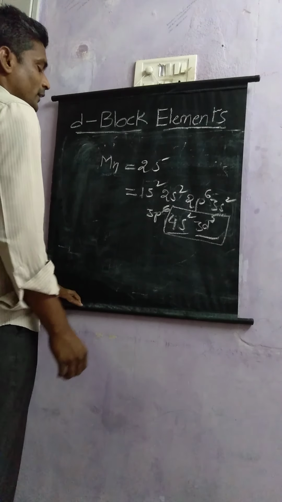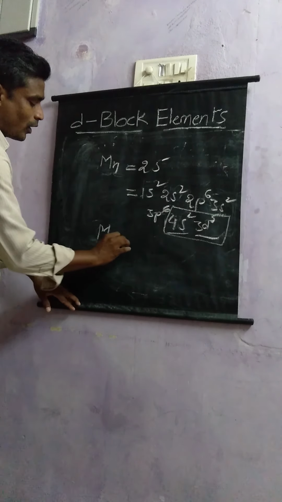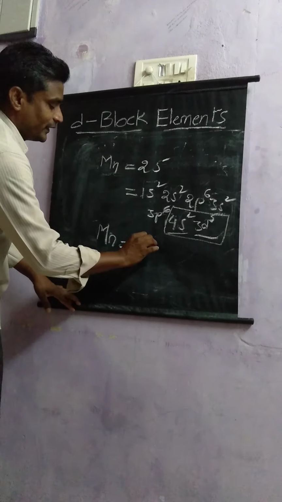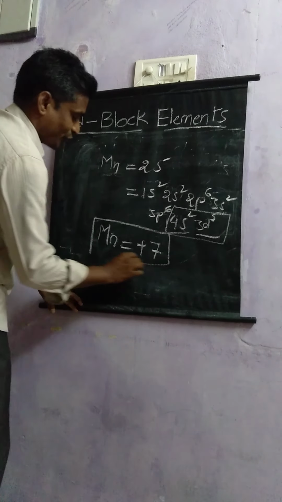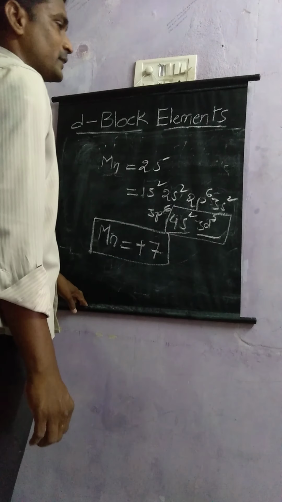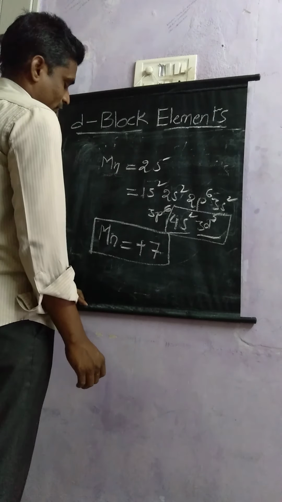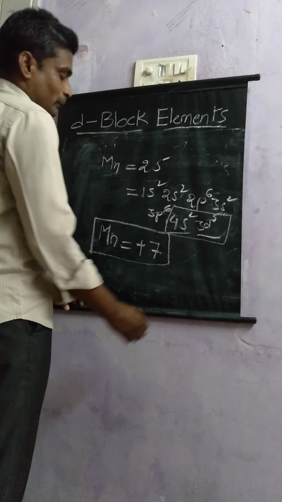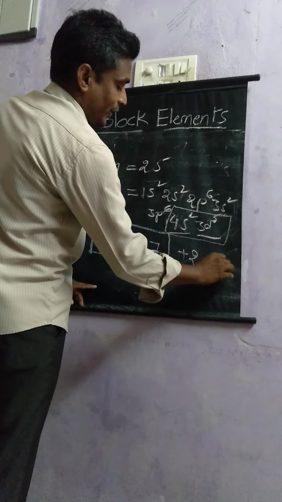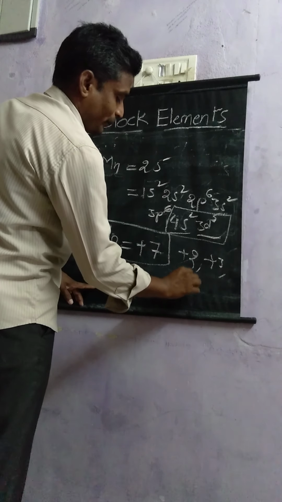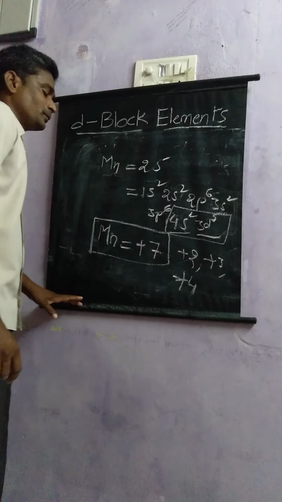That means manganese will exhibit maximum oxidation state in the 3d series, that is +7 oxidation state, and it will exhibit +2, +3, and +4 depending upon the chemical compound.